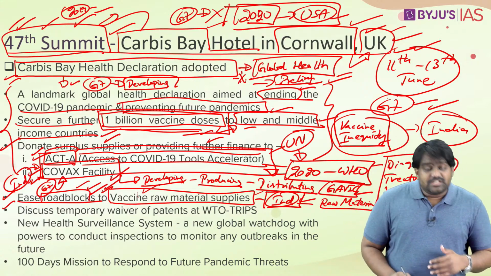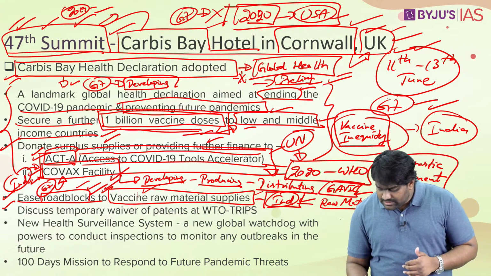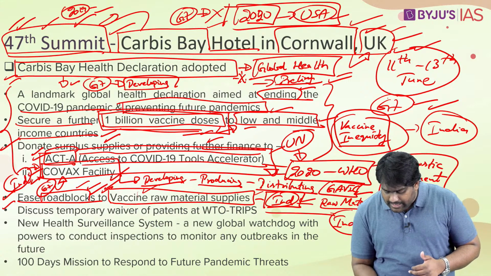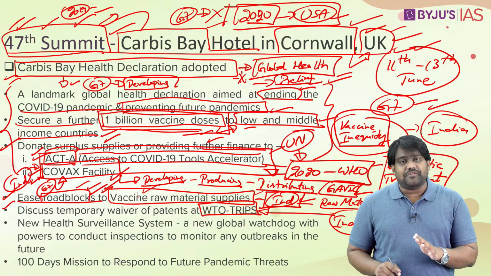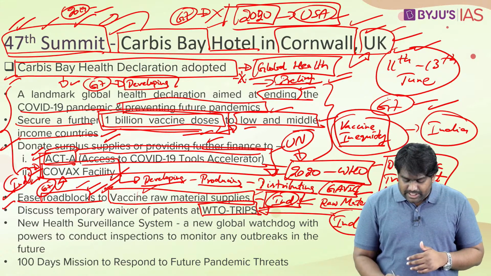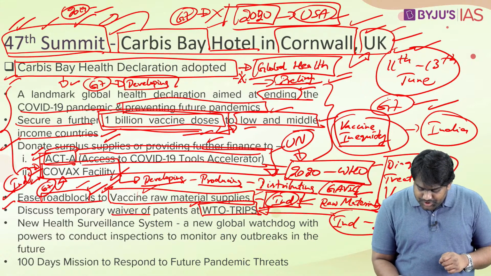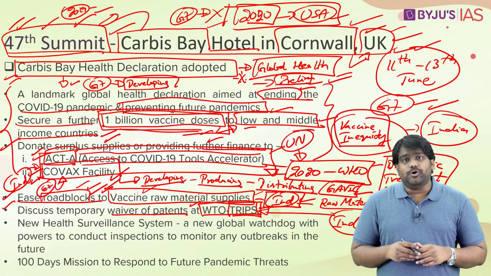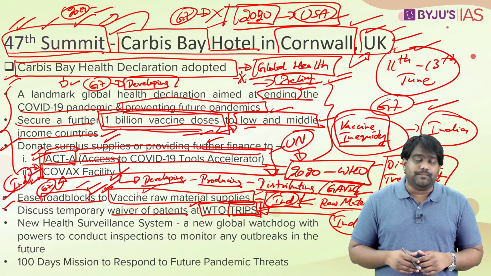Next, the G7 has also agreed to discuss and consider the proposal of India and South Africa, which was made at the WTO. Last year, India and South Africa jointly sponsored a resolution at the WTO seeking a waiver of patents under the TRIPS agreement. The TRIPS agreement of the WTO regulates the intellectual property regime, the IPR regime.